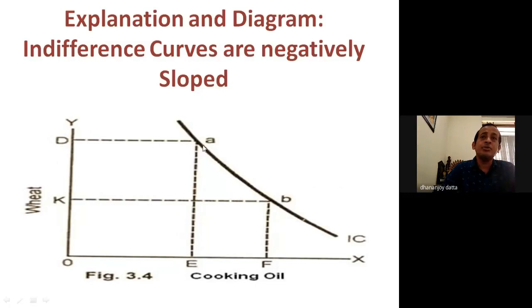Now, in the first combination, this is A. A is one combination, B is another combination. In the A combination, the consumer has OD on the y-axis, OD quantity of wheat, and OE quantity of cooking oil.